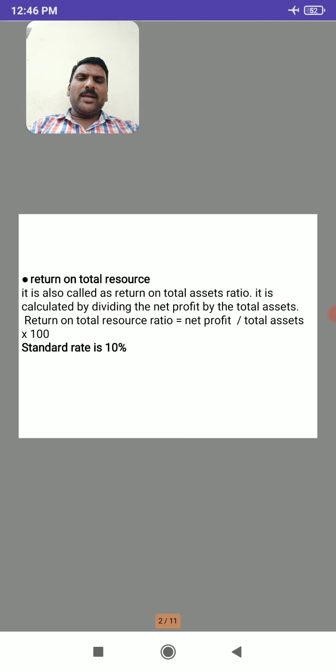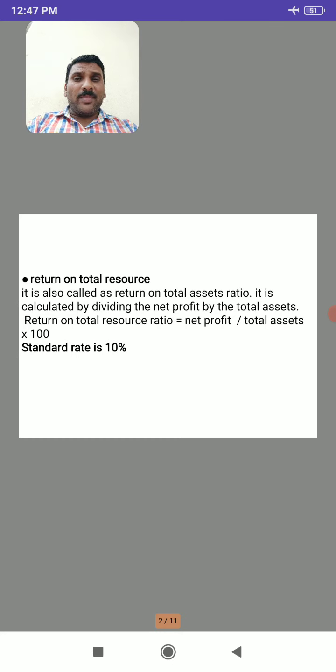It is calculated by dividing the net profit by total assets. Already in last sessions we have seen what we mean by total assets and how to calculate net profit. Here the return on total resource ratio equals net profit divided by total assets and multiplied with 100. Multiplied with 100 means this ratio is expressed in terms of percentage.